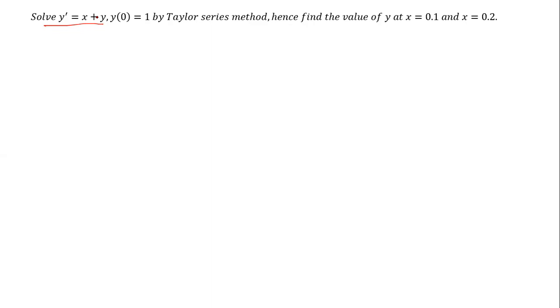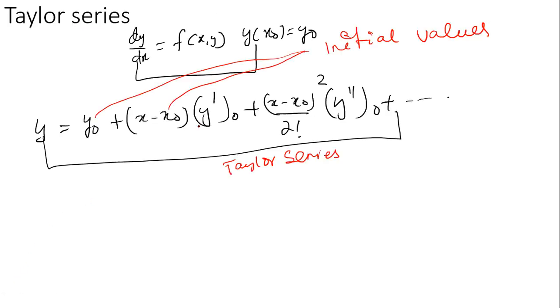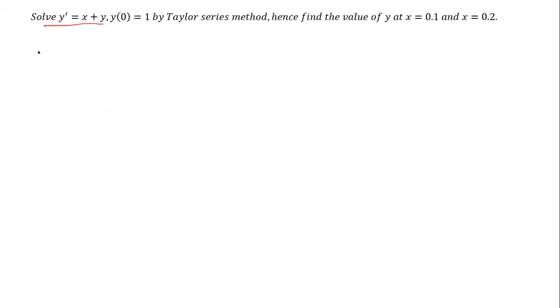So what is the expanded form of the Taylor series? First of all, we need to calculate here. What calculation do I have to do? I have to find y dash, which is already given to me. I have to differentiate this function again, then find the successive derivative results. After that, we will substitute the value of y0, and we substitute again the value of y dash. So first of all, one function is defined here.